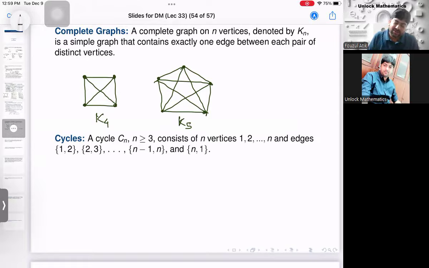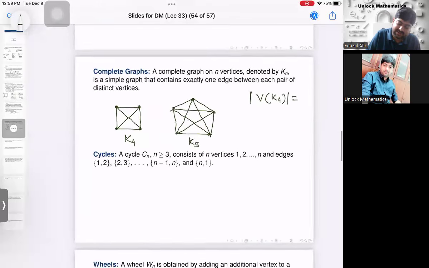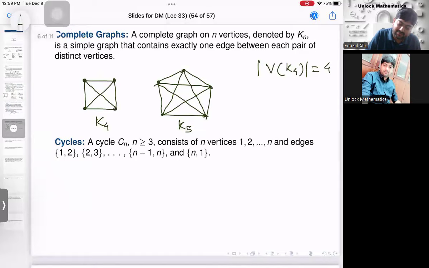Clear? Now, if I take V of K4, that means the number of vertices, the cardinality of it, how many vertices are there in K4? It is 4. The number of vertices in K4 is 4. And how many edges are there in K4? E of K4.